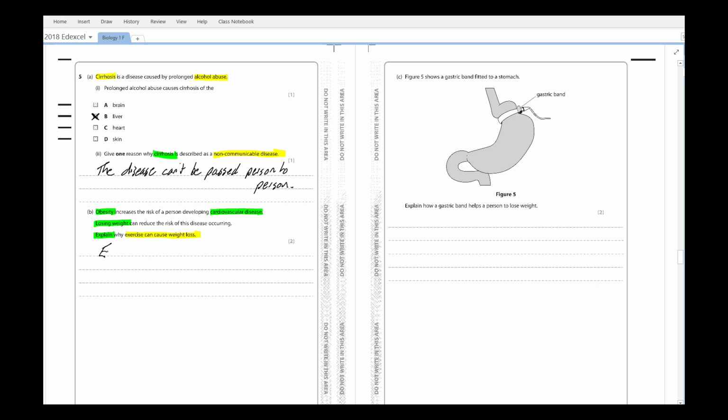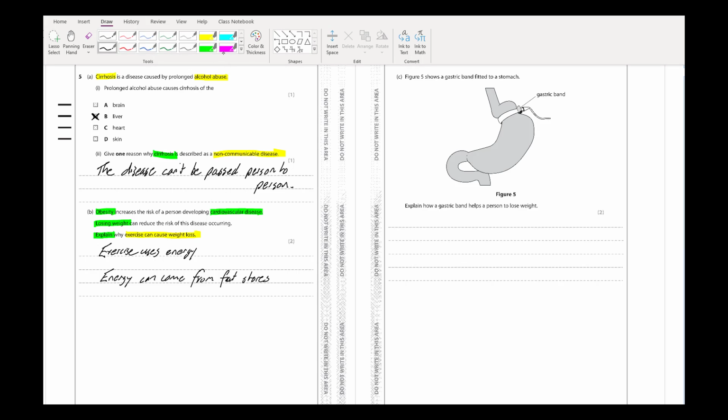We know that exercise uses energy, and then the energy can come from fat stores. You could also have exercise uses respiration, and this is obtained from the fat stores as well. Or you could have simply that exercise burns calories.